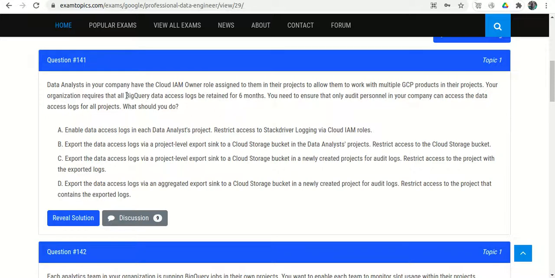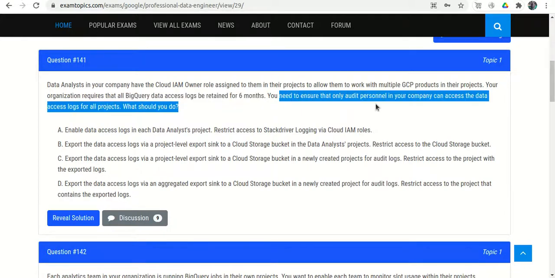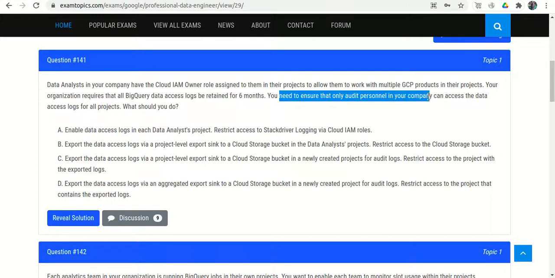So if you read the question, we need to first retain the logs for 6 months. So we need some kind of storage, right, to store the logs for 6 months. And also you need to ensure that only audit personnel in your company can access the data. So we have 4 options given.